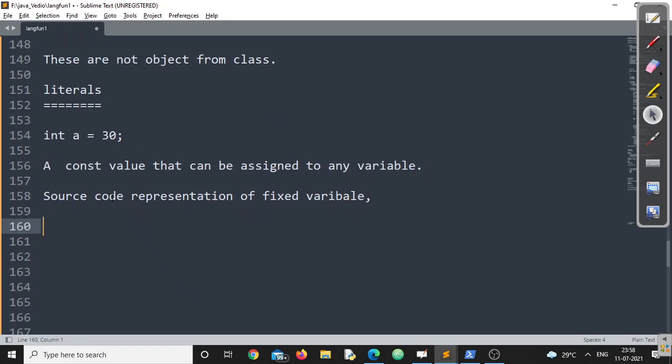Now let us go deep into it and see what the different literals are in the Java programming language and which data type can contain which kind of literal, right? We'll start with integer literals.